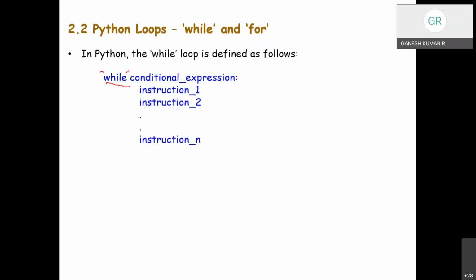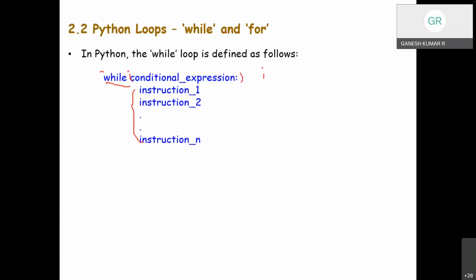The if performs the execution of its statements only once, whereas this while loop will repeat the execution. How long? As long as the condition evaluates to true. As long as the expression is true, the indented block will be executed repeatedly.